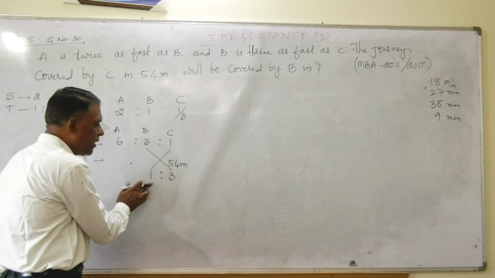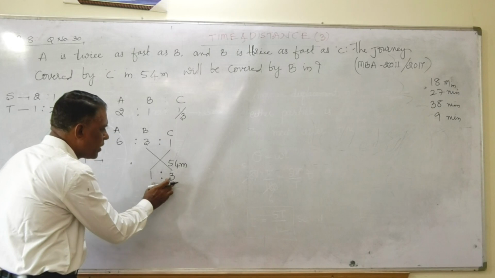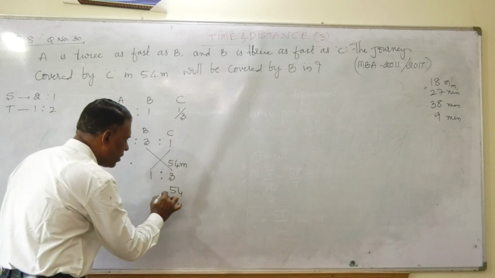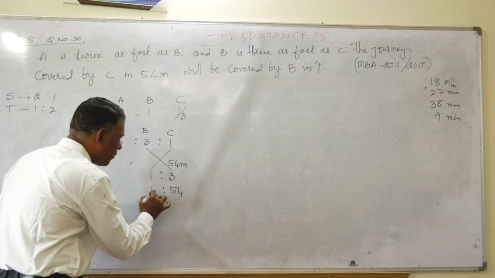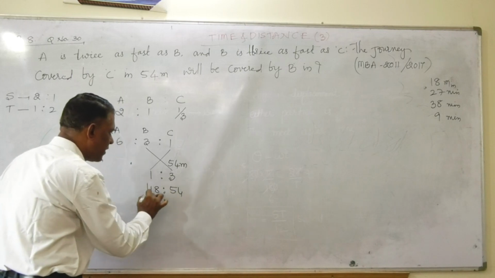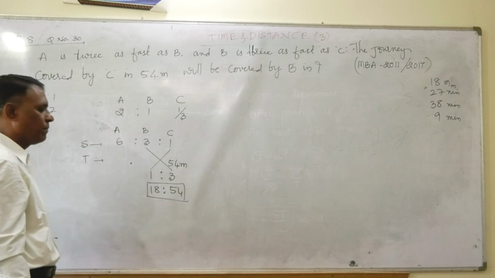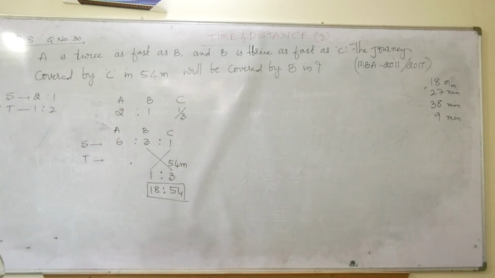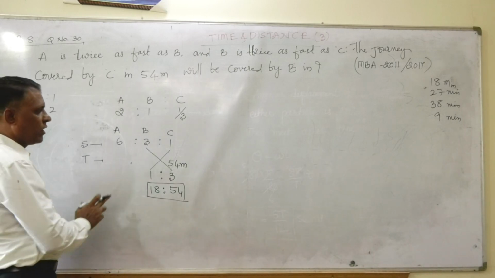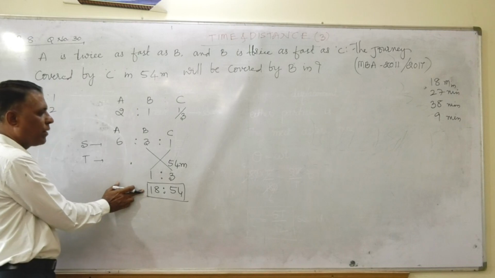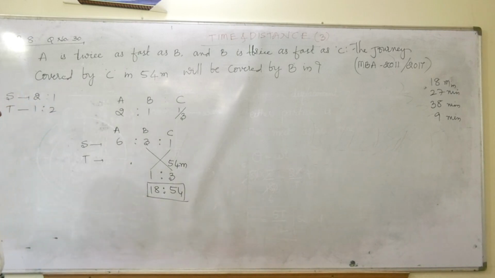It means these two should be 1:3. In the place of 3, if it is 54, quite naturally in the place of 1, I have to write 18. Then only it is in the form of 1:3, friends. Very simple job. It means B will take 18 minutes to complete the same distance.